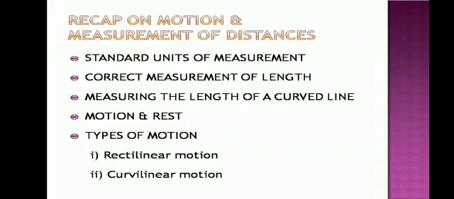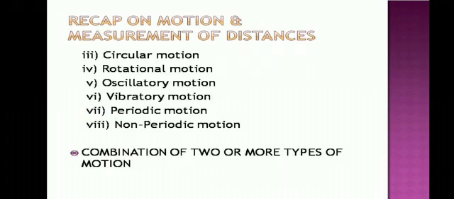Next is motion and rest. An object is said to be in motion if it changes its position with respect to its surroundings. That is called motion. Rest means all the stationary objects which are not in motion. First, we'll start with the different types of motion. Rectilinear motion: motion of an object along a straight line. Curvilinear motion: motion of an object moving in a curved path.